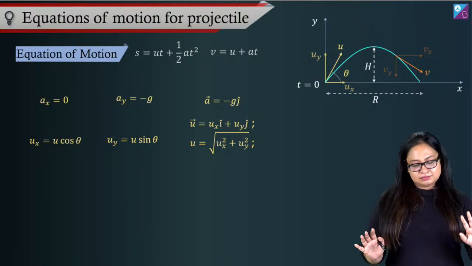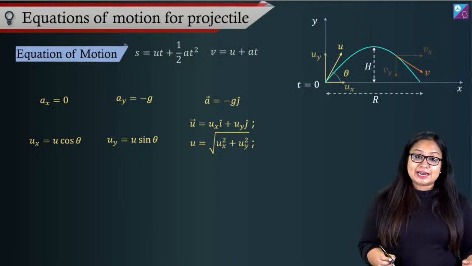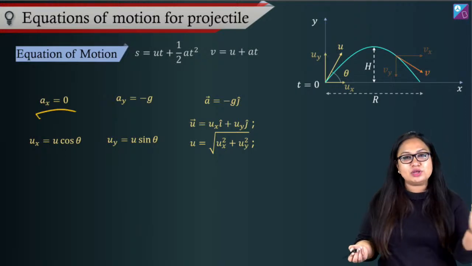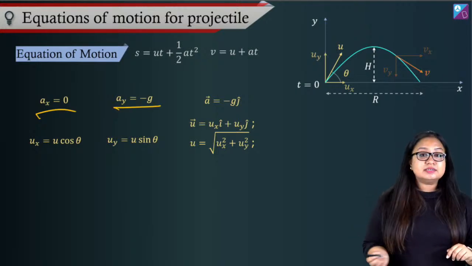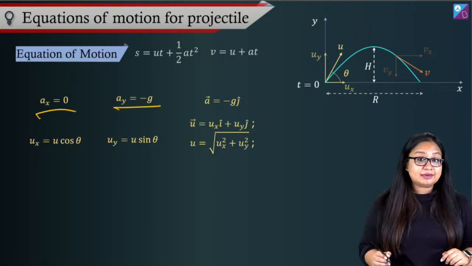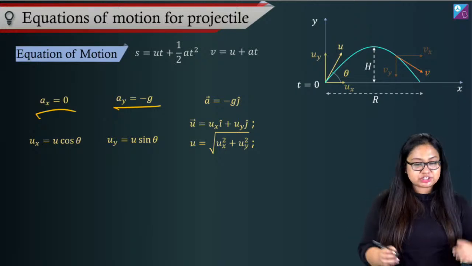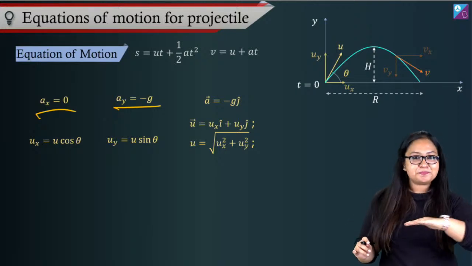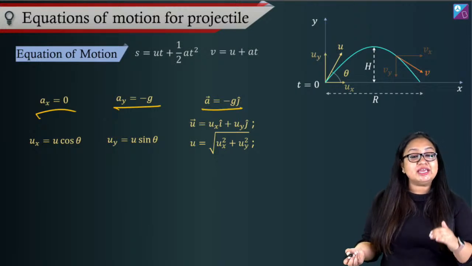In x direction acceleration is 0. It's a uniform motion in x direction. In y direction acceleration is g vertically downwards, that is why minus g. And in z direction, nothing. Of course, it's a plane motion. So acceleration is just minus g j cap.